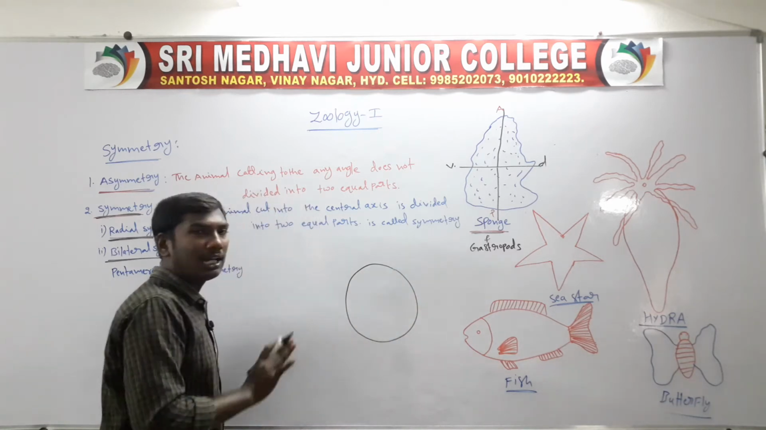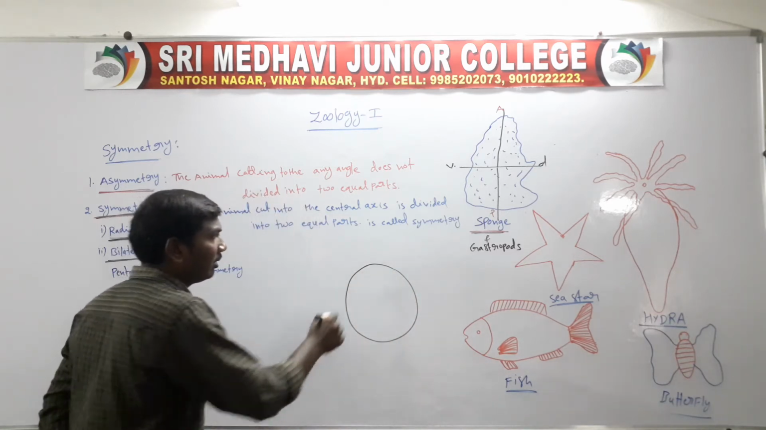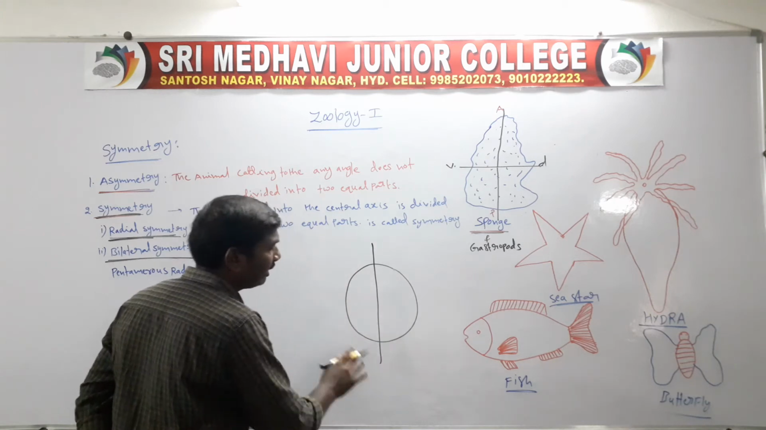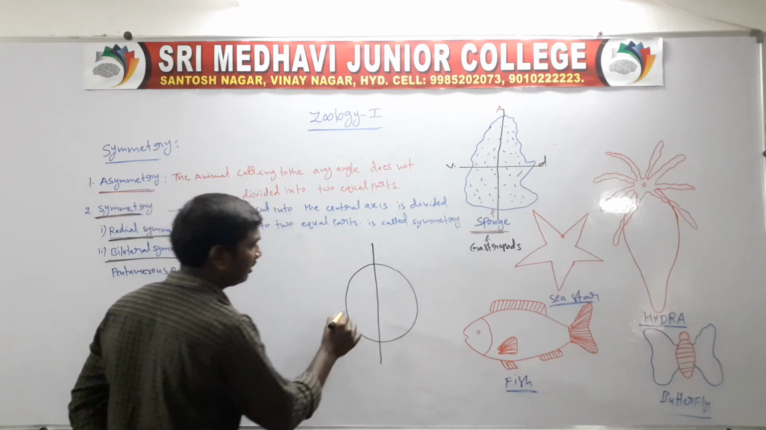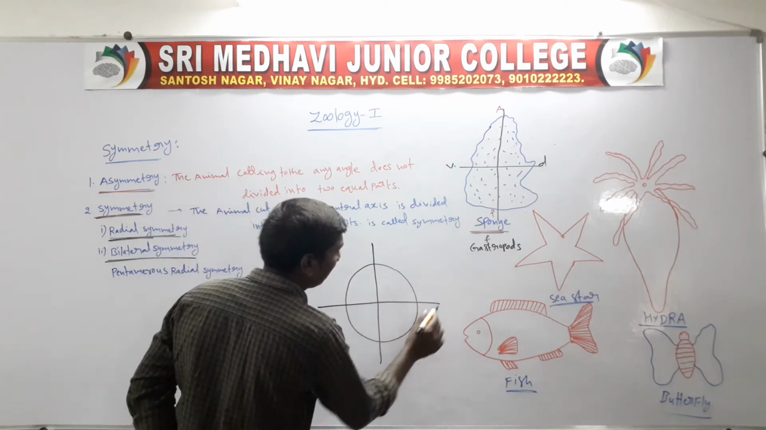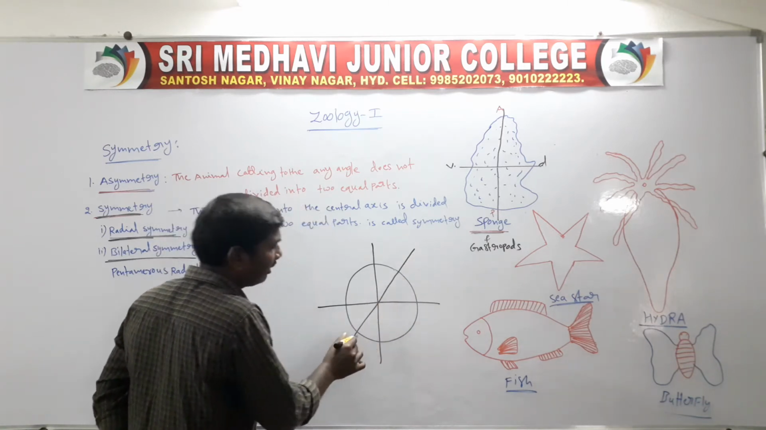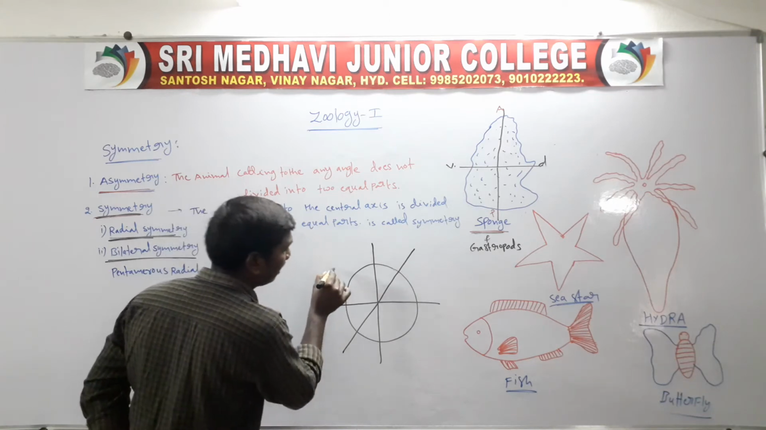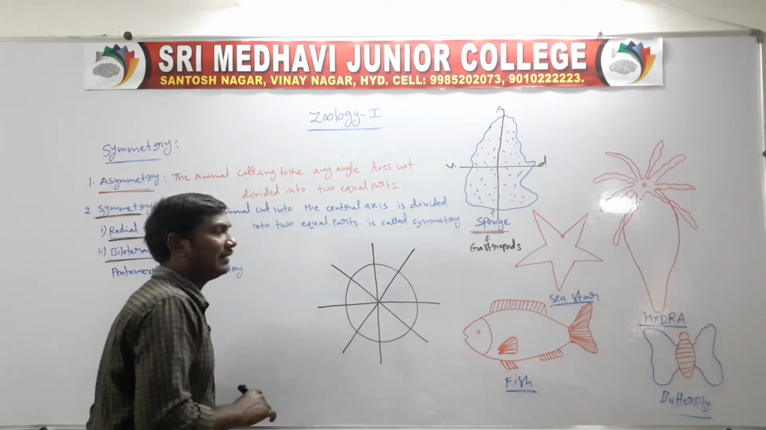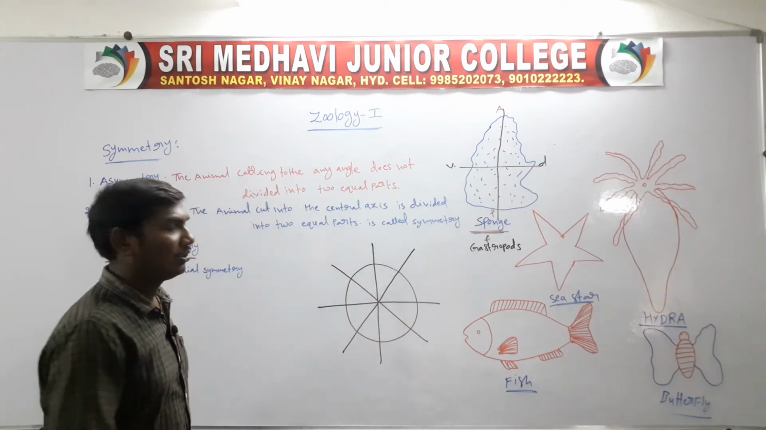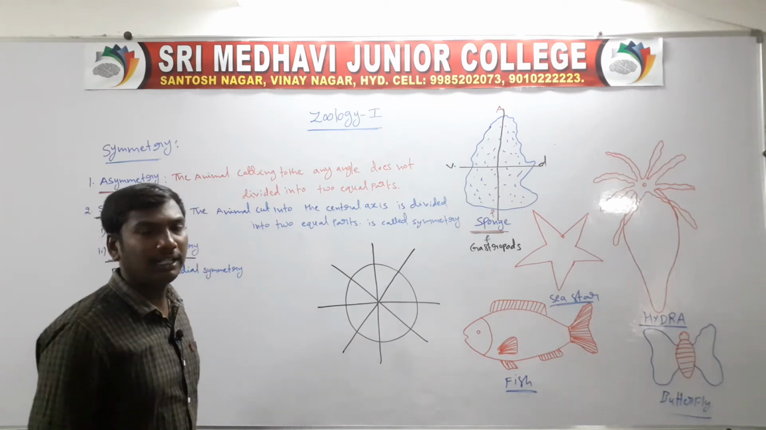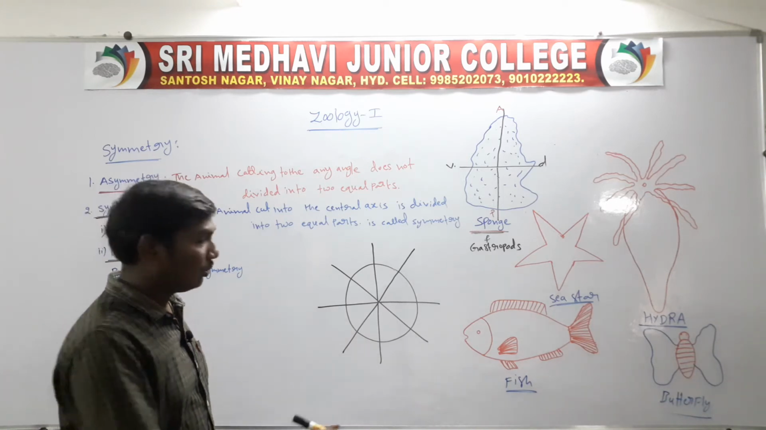So, this is the organism, an animal. Cutting through this angle, it is divided into two equal parts. Also cutting through this angle, it is divided into two equal parts. This type of symmetry is called radial symmetry through the central axis.